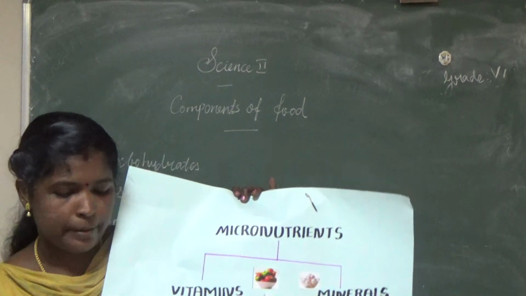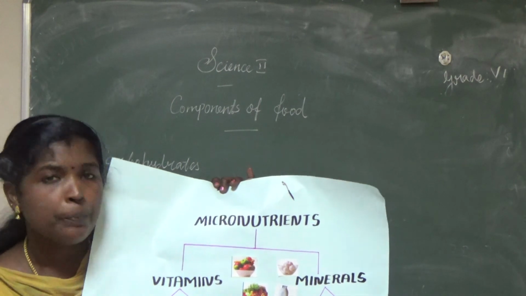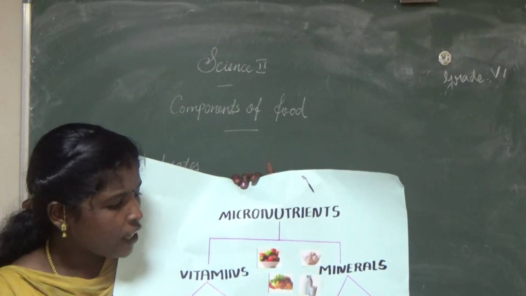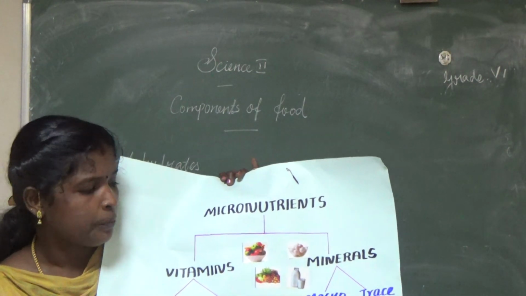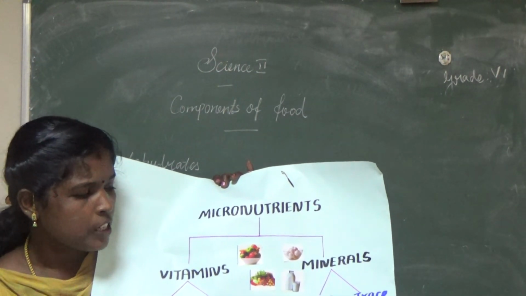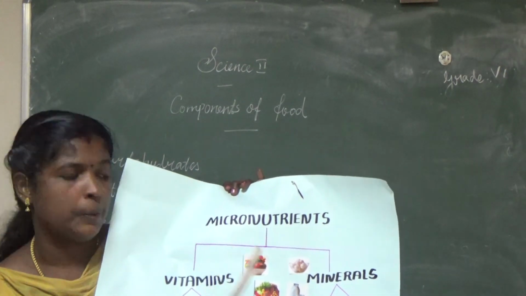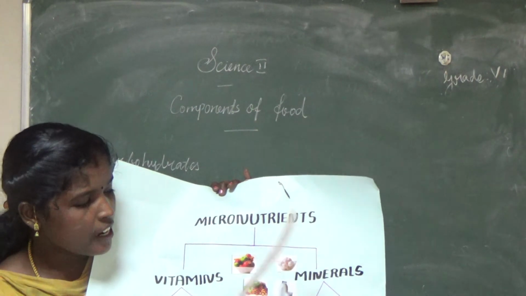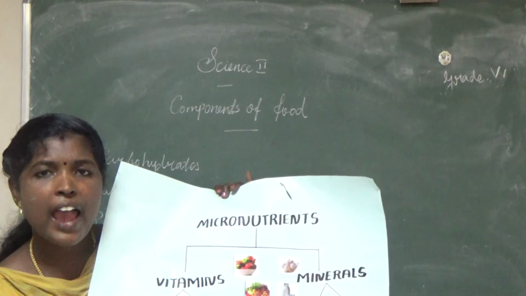Minerals are two types. Listen, what are the types of minerals? Macro minerals and trace minerals. What are the examples of macro minerals? Calcium, magnesium, sodium and potassium. Then what are the examples of trace minerals? Iron, zinc, copper and iodine.